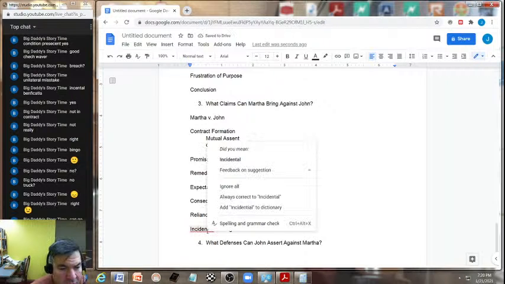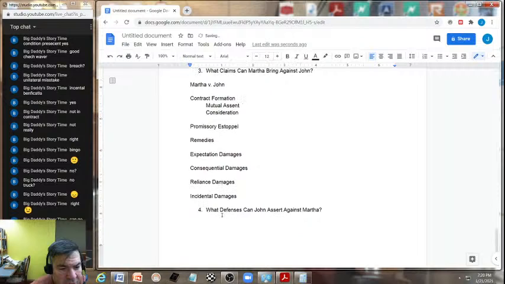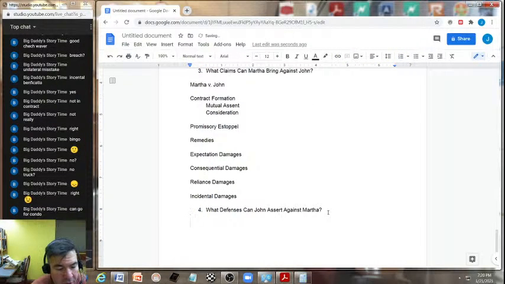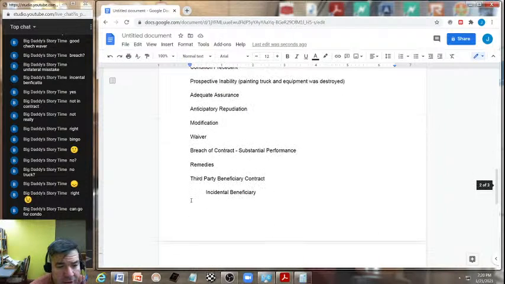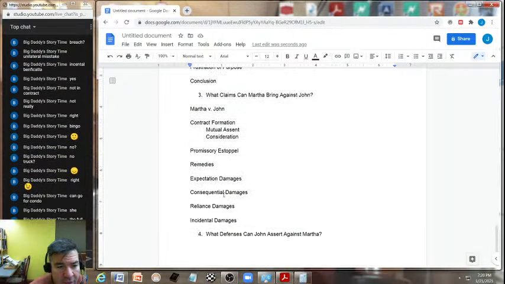Now, here's a very interesting aspect. What defenses can John assert against Martha? I would say, yeah, she could go for the condo. Yeah, cost of repainting the condo. Now remember, John had promised that he would give her the condo. That's right, the cost of the condo. Very good spot on that one. So that would be for the cost of the condo.